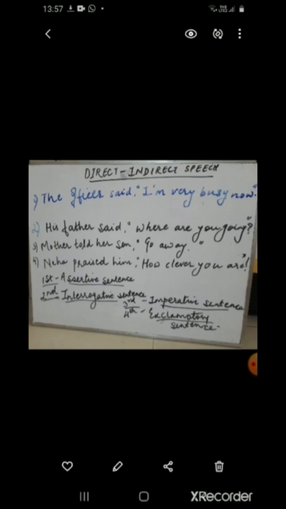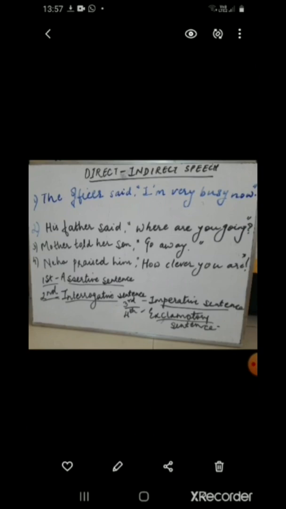Now I am sure you will be able to understand that the first sentence is an assertive sentence because it makes a statement. The officer said, "I am very busy now." It's a statement. Now, the second sentence asks a question. So I am sure you must be remembering that it is an interrogative sentence.